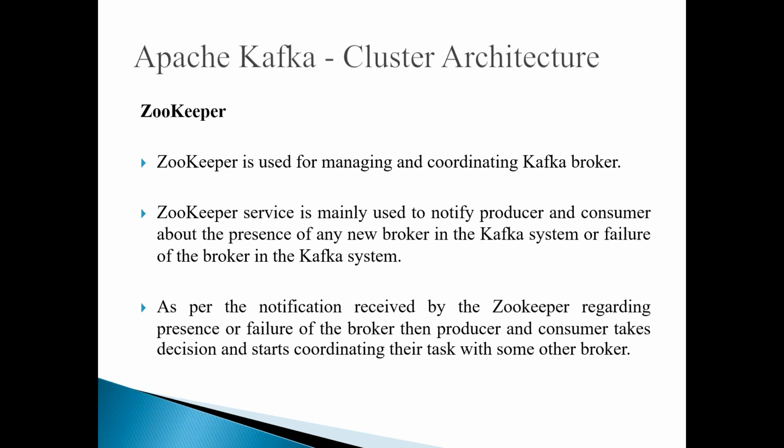So from the Zookeeper, the producer and consumer will get the availability of these brokers. As per the notification received from the Zookeeper regarding the presence or failure of a broker, the producer and consumer take a decision and start coordinating their task with some other broker. So they are notified when a new broker joins, and they are notified when a broker fails, so that they can coordinate and decide which broker they can work with.